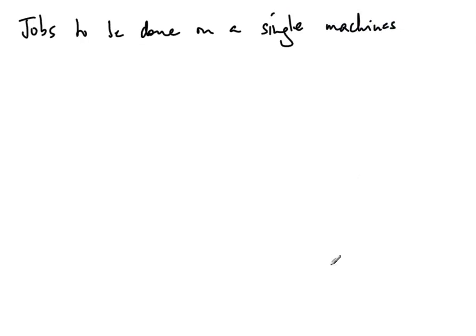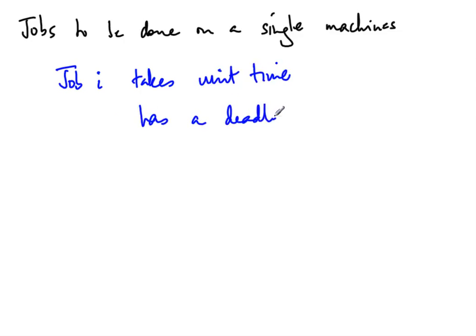Okay? So each job takes unit time. So it takes only 1 unit of time to execute. Okay, it has a deadline di and it has a profit or a value pi. Okay. So we have a bunch of jobs.